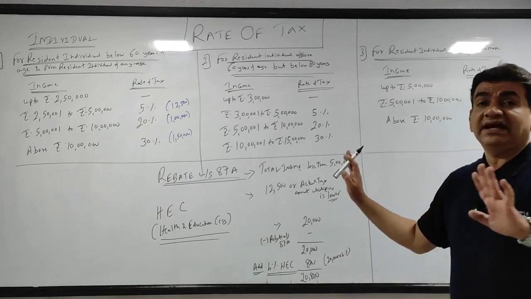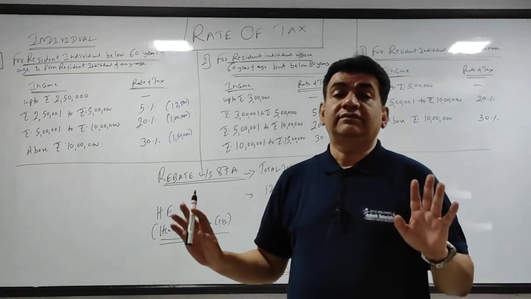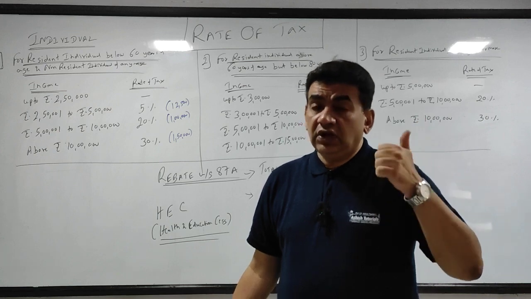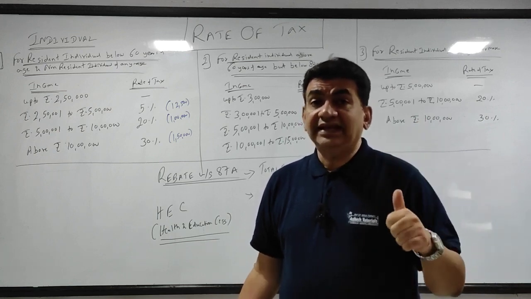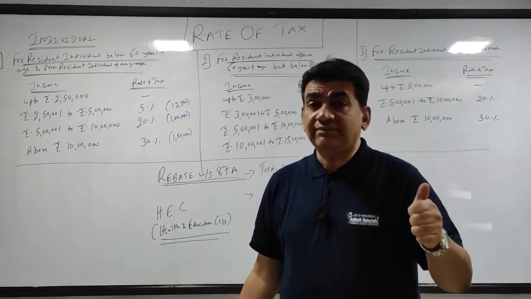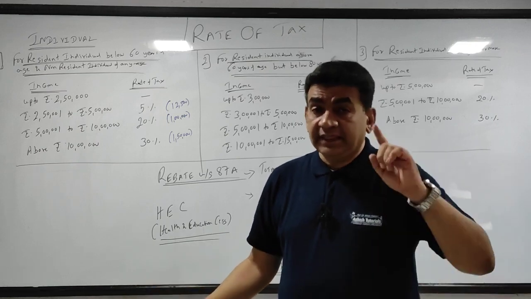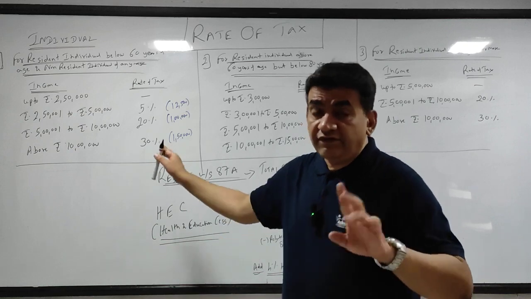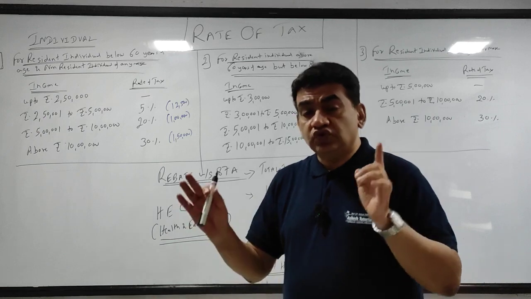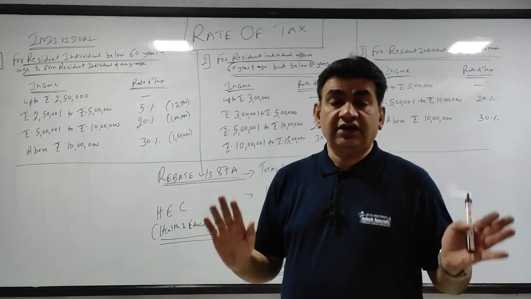Now listen, इसमें there are other things. ये जो मैंने slab दिया है, that is for normal income. When I say normal income, मतलब if you are having capital gains, long-term capital gain, short-term capital gain, rates are different. If you are having speculative income, other source, that is lottery prize, income from gambling, betting, crossword puzzles, उसका rate अलग है. If your total income goes above 50 lakhs, slab यही रहेगा, but there is a surcharge. So those points right now I am not discussing because unnecessary you will get confused.